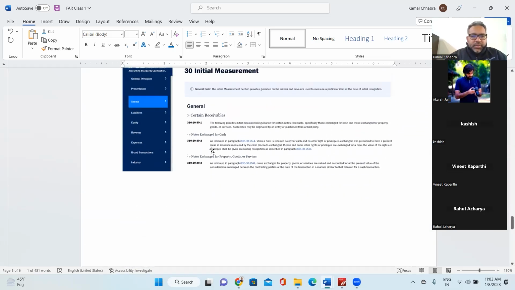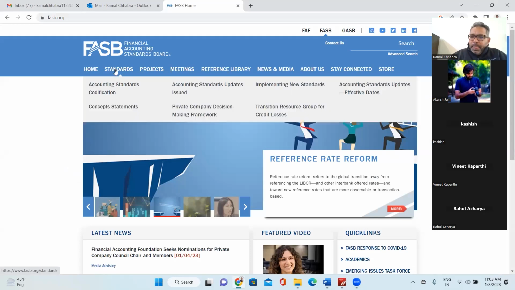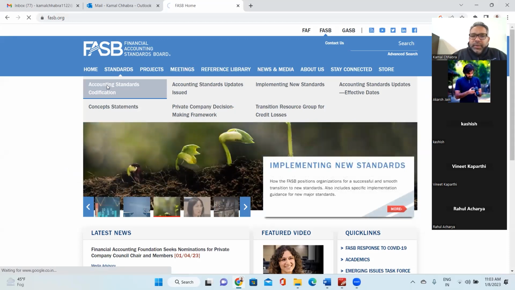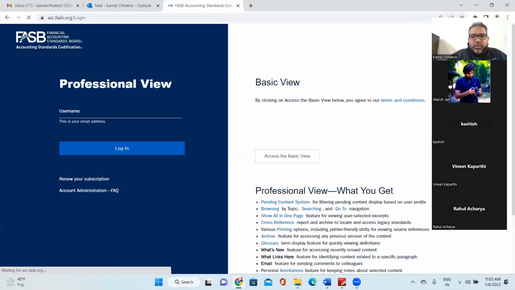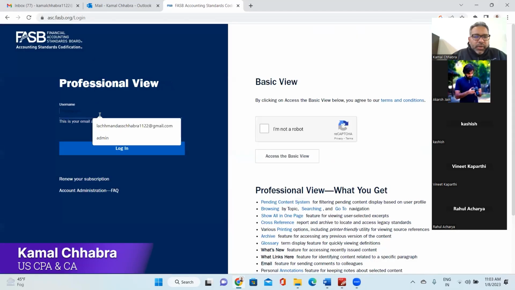So first, go through it with me. Click on Standards, then click on Accounting Standards Codification. Let me know if you are not able to get there. Here you need to enter your email ID, or first register for the basic view.